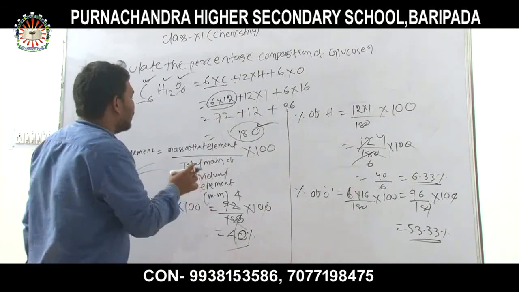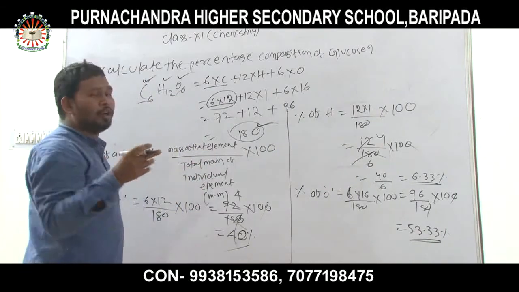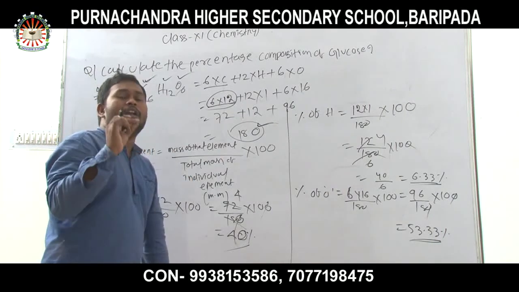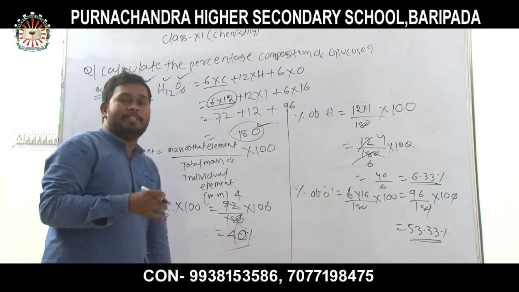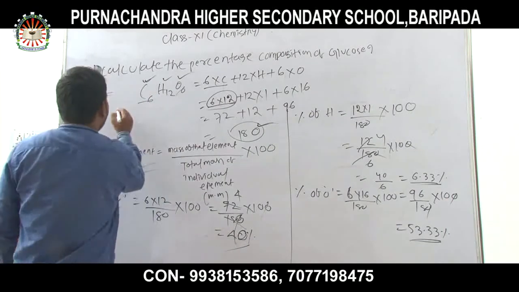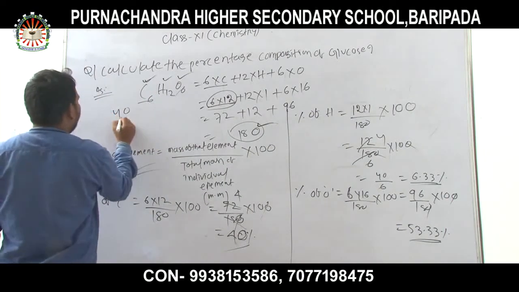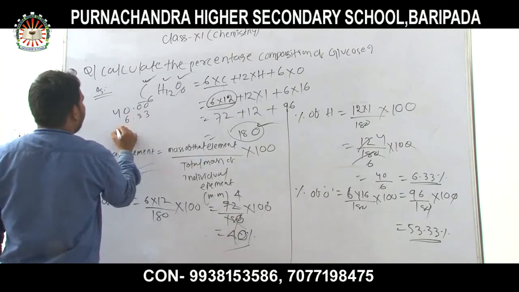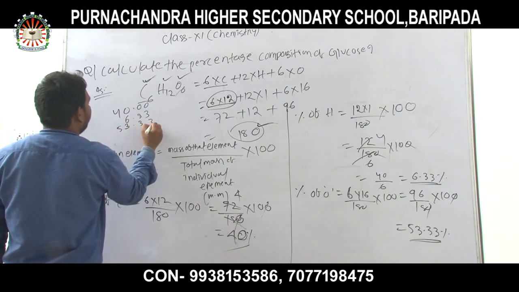So, if our calculation is right, then the total percentage composition must be 100 or nearly 100, not exceeding 100. That one is 40, another one is 6.33, another one is 53.33.